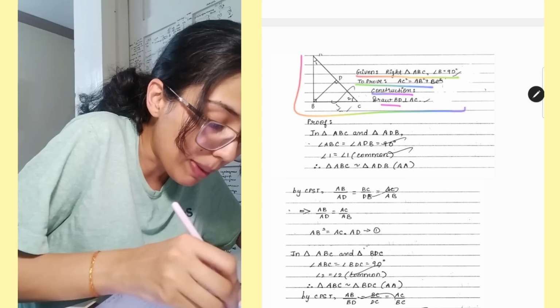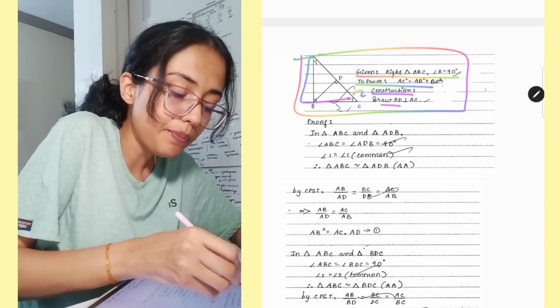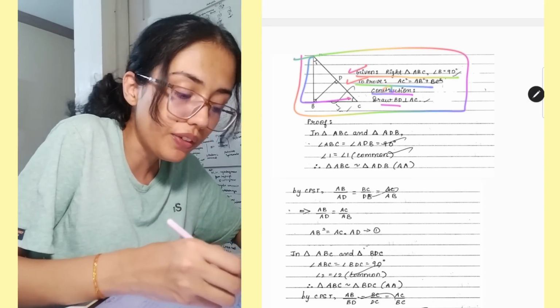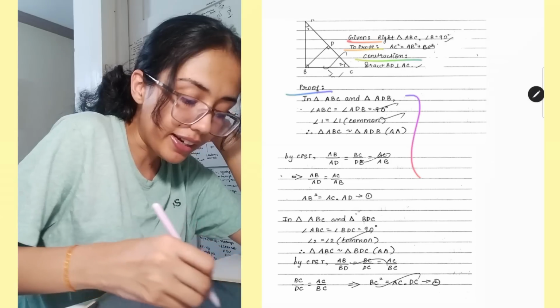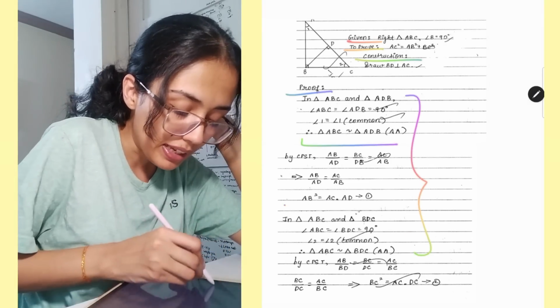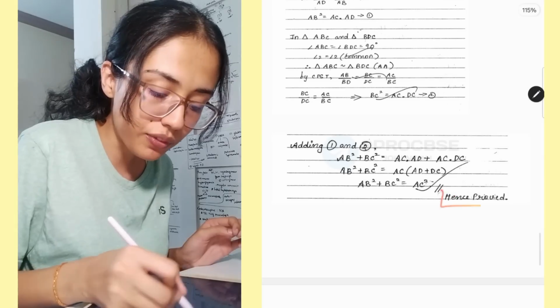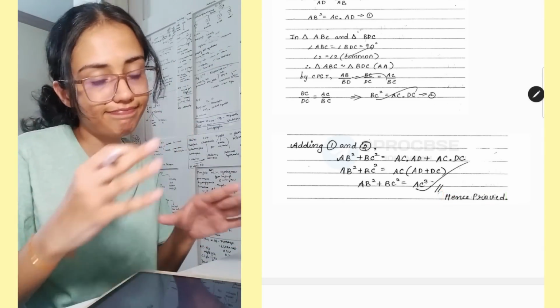See, this is how systematically you have to write your answer. Draw the diagram, write what is given, write what you have to prove, and write what construction you're doing. And write it systematically. Make sure you're leaving gaps, give space. Lastly write hence proved, and don't forget to box it.